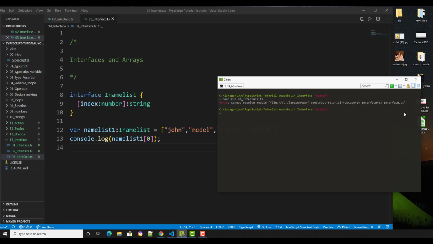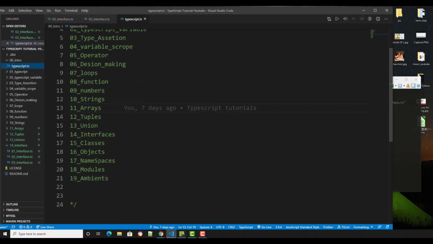Cannot resolve module. What is this? Another error. Okay, I named this wrong. They call every file a module. What is this module? This happens all the time. I told you before, if you're going to tackle a new technology, you should remember all these types of errors and what they mean. They don't call this a class or a file, something like that. They call this a module.